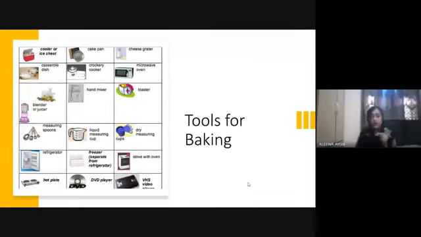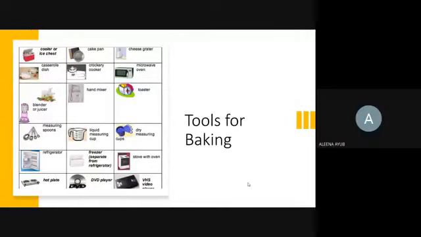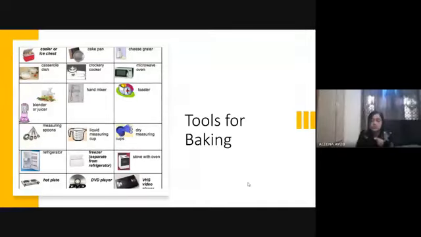Starting from the top, obviously measuring things, as you have to measure the ingredients first, then blenders for blending and mixing things, a toaster for toasting, and obviously the microwave oven or the simple ovens we use in our homes for baking, which are the key for baking.